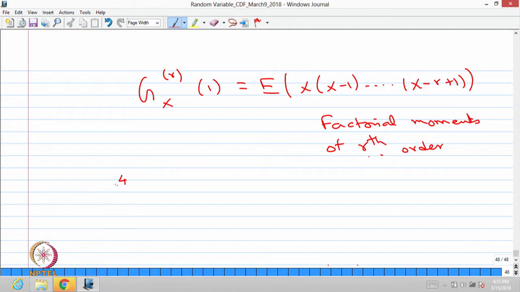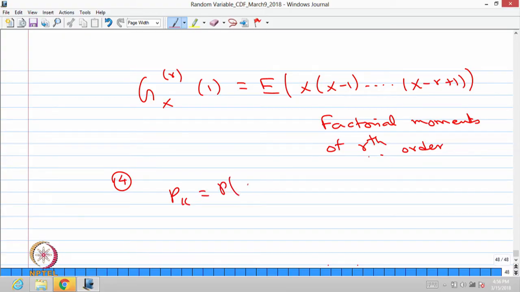Similarly, I can find from the probability generating function, by taking the derivative, the probability mass at the point k, that is p suffix k, that is nothing but the probability of x takes the value k, that is same as the kth derivative of the probability generating function evaluated at the point 0 multiplied by 1 divided by k factorial.